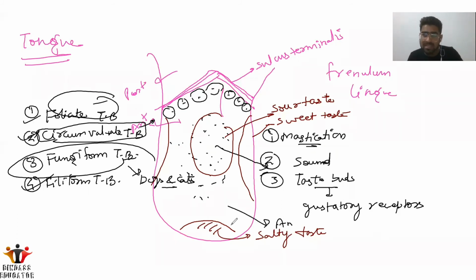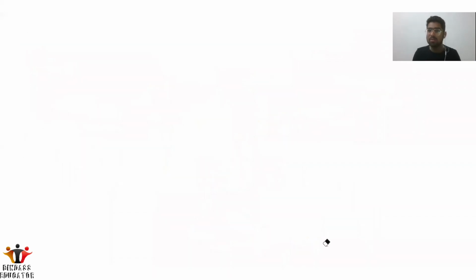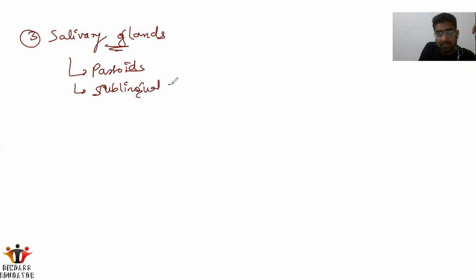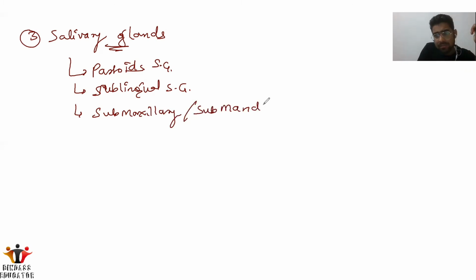Okay, so this is the second organ we have in the oral cavity. After that, the third organ we have in the oral cavity is the salivary glands. So I want to tell you that we have three types of salivary glands. First is the parotid. Second one is the sublingual salivary gland. And the third one is the submaxillary. This submaxillary we can also call a submandibular salivary gland. Okay, so we have three types of salivary glands, that is parotid, sublingual, and submaxillary.